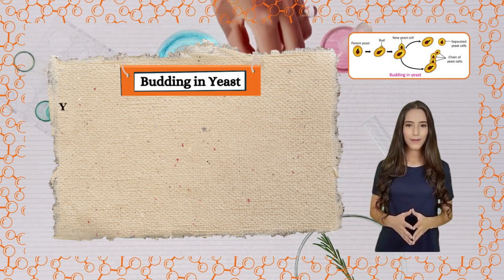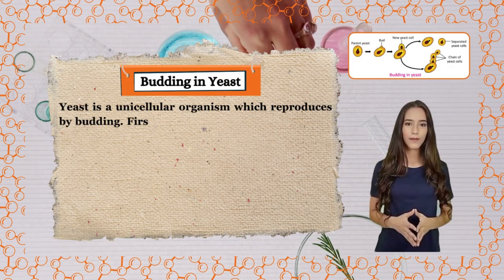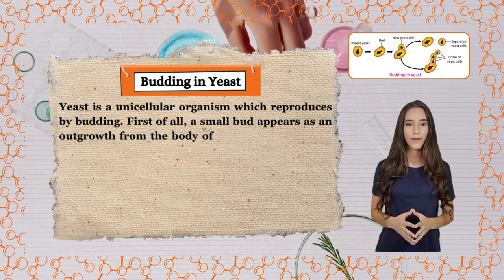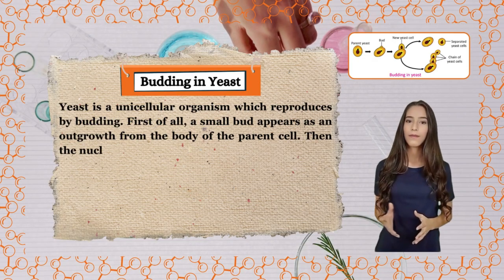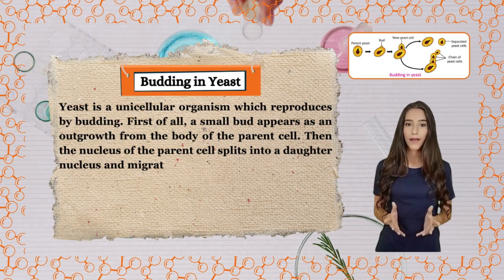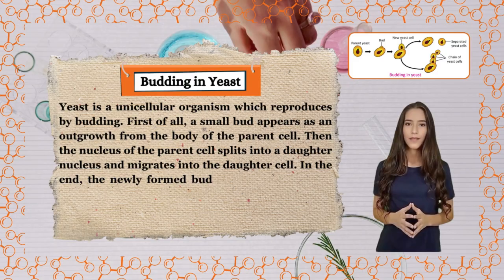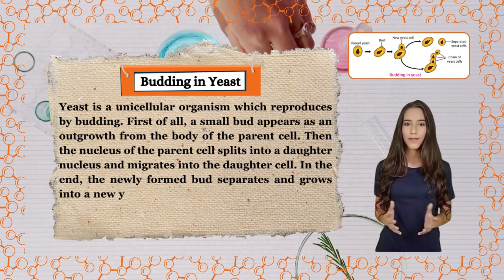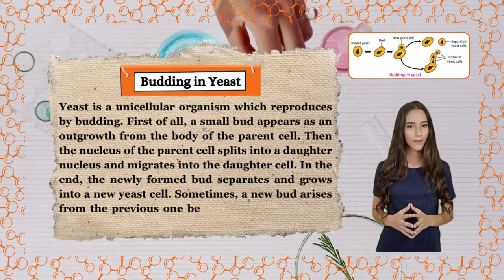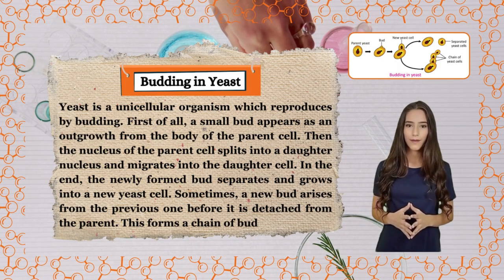Budding in yeast. Yeast is a unicellular organism which reproduces by budding. First of all, a small bud appears as an outgrowth from the body of the parent cell. Then the nucleus of the parent cell splits into a daughter nucleus and migrates into the daughter cell. In the end, the newly formed bud separates and grows into a new yeast cell. Sometimes, a new bud arises from the previous one before it is detached from the parent. This forms a chain of buds.